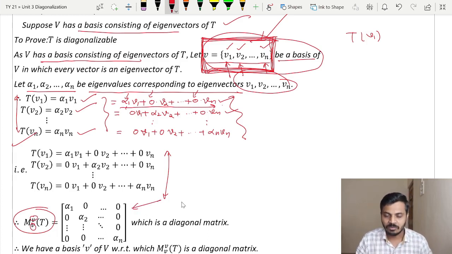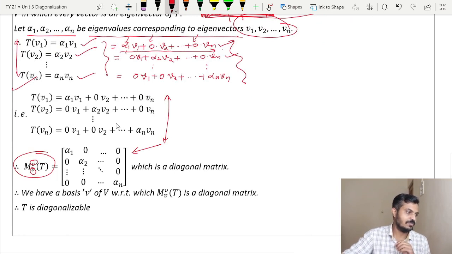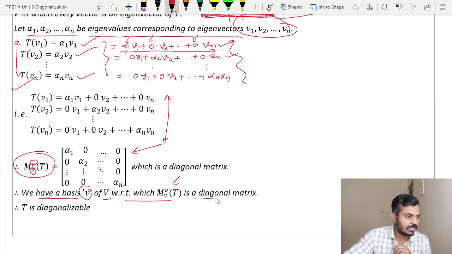So we have found a basis of V for which the matrix representation of T is a diagonal matrix, and thus T is diagonalizable. Therefore we have a basis of V with respect to which the matrix representation of T is a diagonal matrix, and thus T is diagonalizable, and that is what we wanted to prove. So we'll stop here. Thank you.